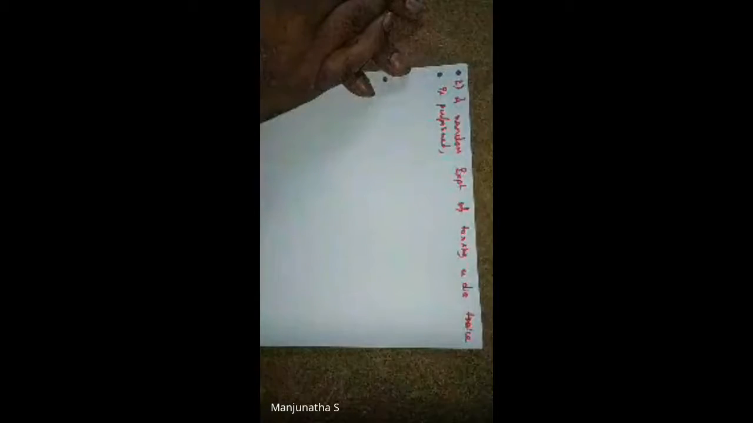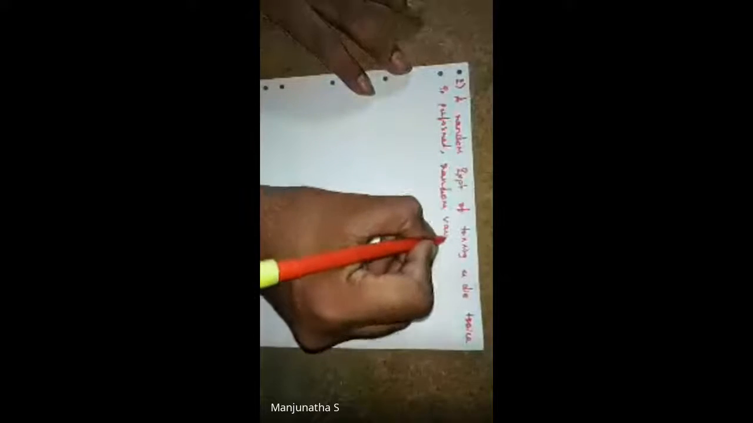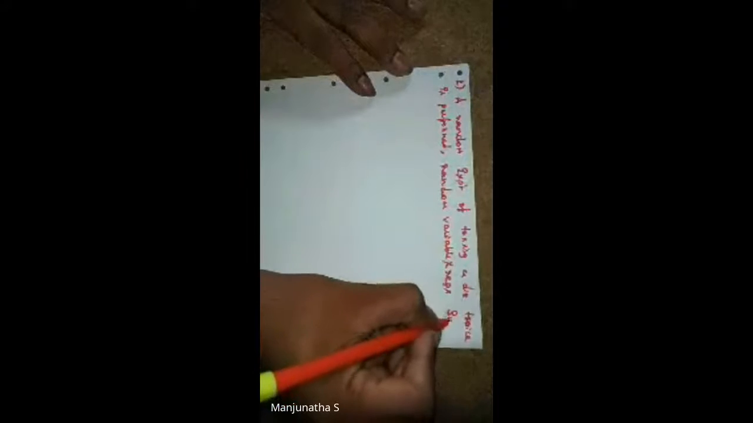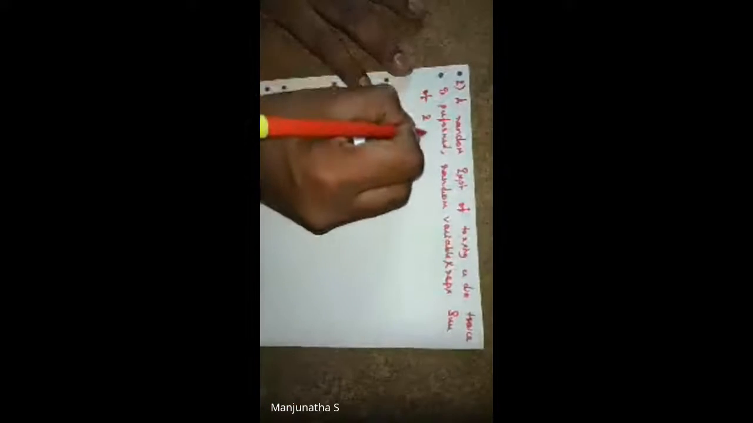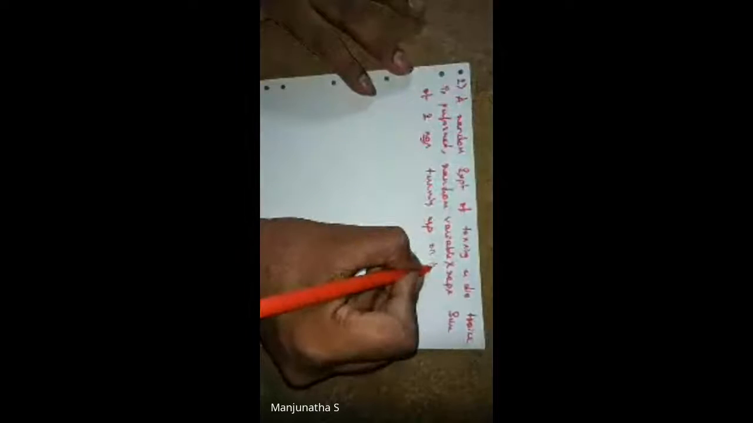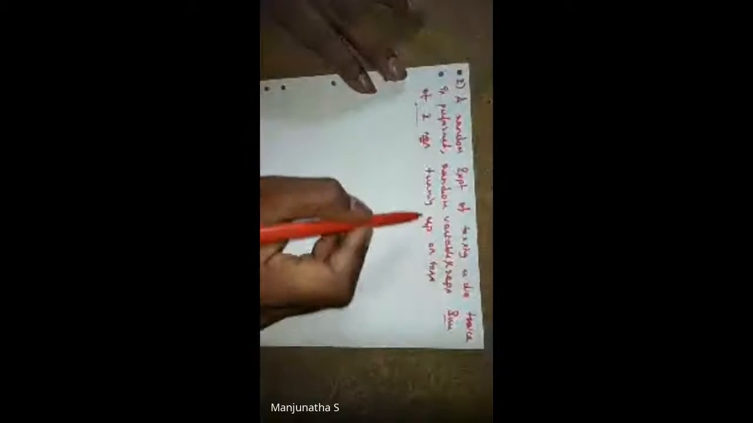Then we'll be having a random variable. In the previous question, random variable X represented the number of heads. So here, random variable capital X represents the sum of two numbers turning up on the toss. Okay, so random variable X represents the sum of two numbers turning up on the toss.